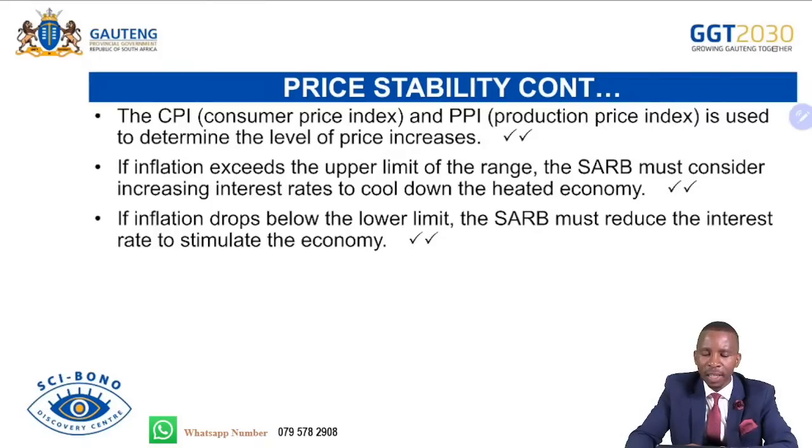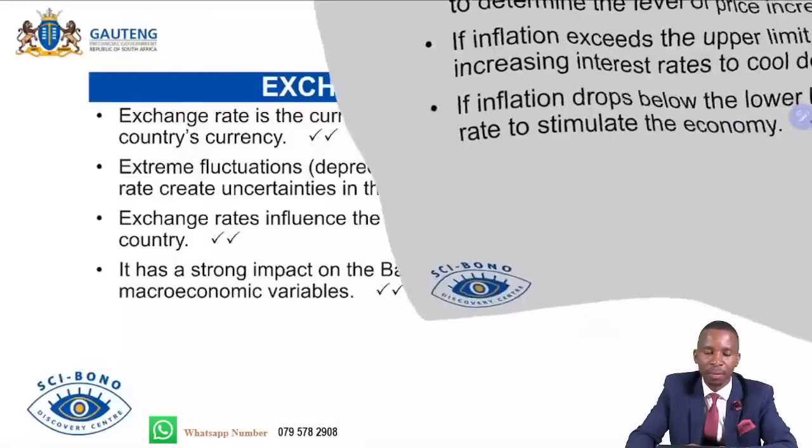If inflation exceeds the upper limit or the highest target, the South African Reserve Bank must consider increasing the interest rate to cool down the overheated economy. If inflation drops below the lower limit or target, the South African Reserve Bank must reduce the interest rate to stimulate the economy so that there will be more credit creation and more demand for goods and services.